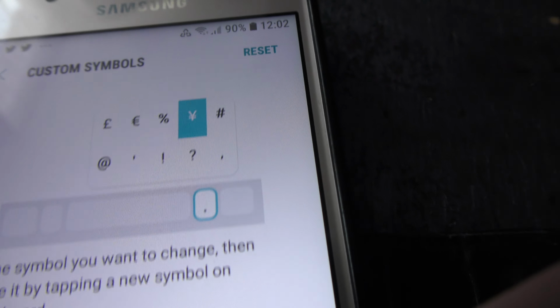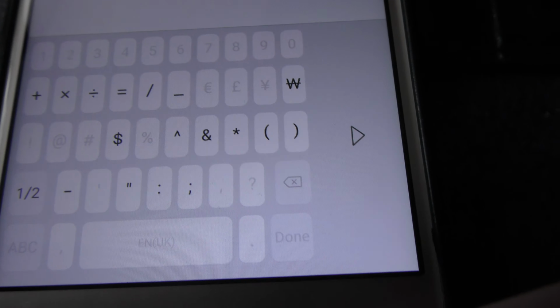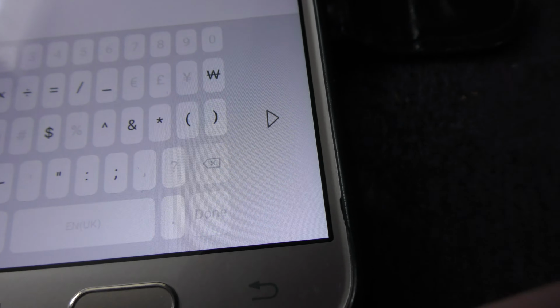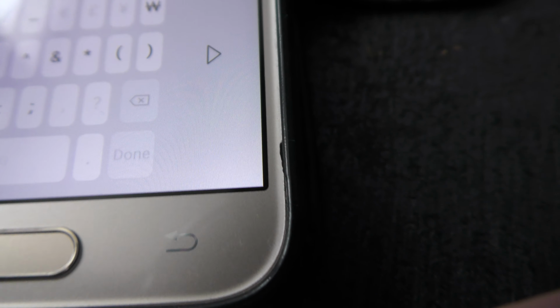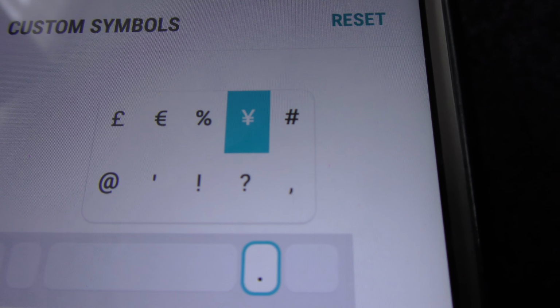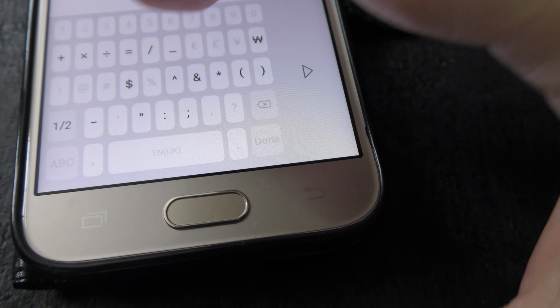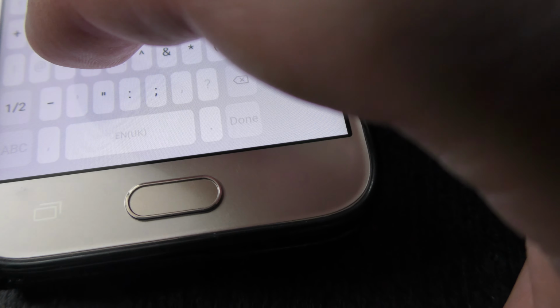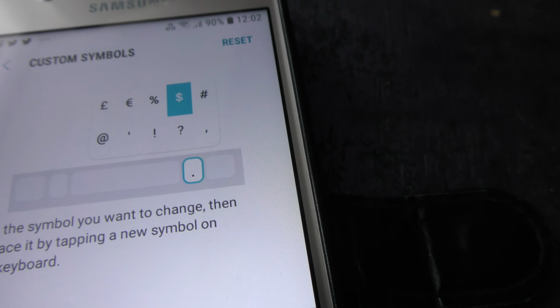Anyway, touch that Y thing. So let's say I'd want to replace that symbol there. I don't want the Y. So then I look at the choice of things I could switch it with, which are given to you down here. Well, there's none that are any use to me really, but seeing as I've removed the dollar symbol previously, I might as well switch it with the dollar symbol. I might occasionally use a dollar symbol if I'm writing about American money or something on a website. And you see how that's changed? I've now got the dollar symbol up there.